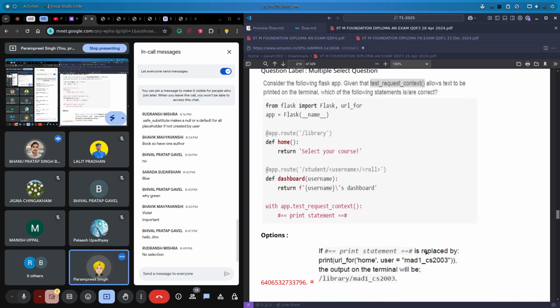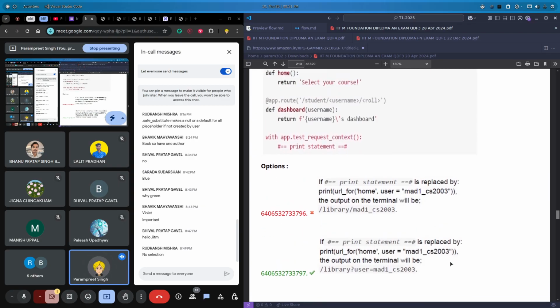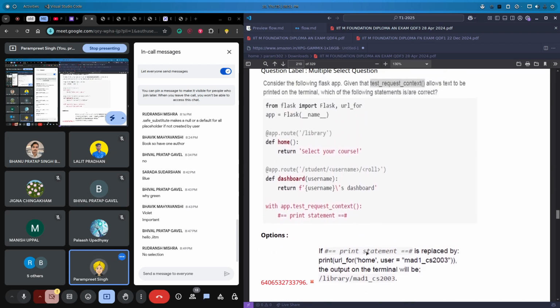Now if print statement is replaced by print URL for home, okay, maybe not sure about this. URL for home, user mat2, is there any home URL endpoint? No, right? This home function, yes, we are passing some user, but it is not taking some user, right?